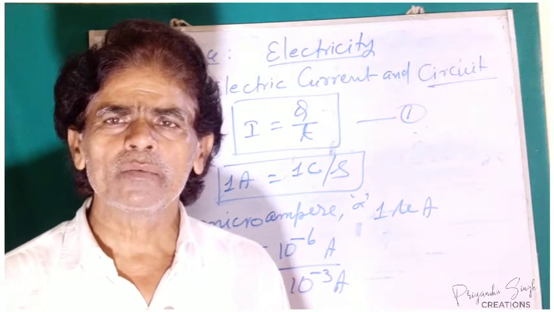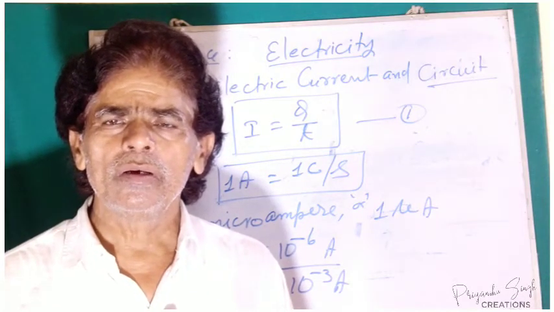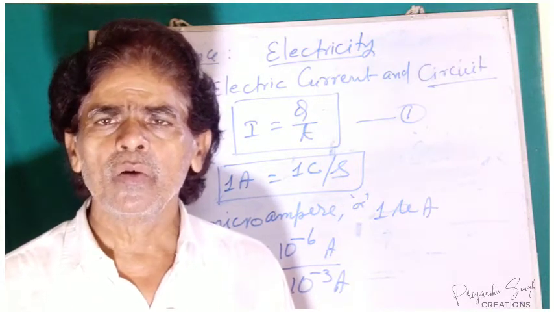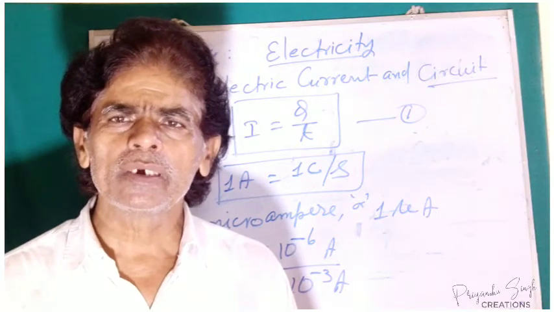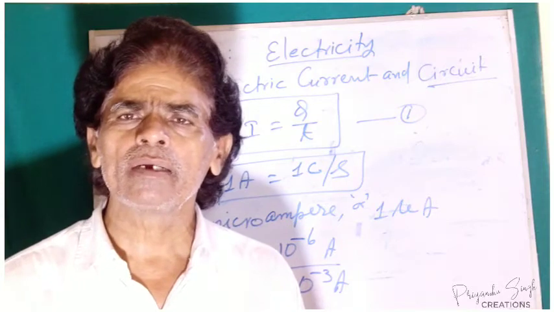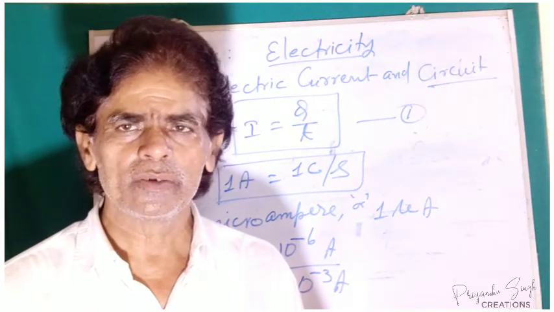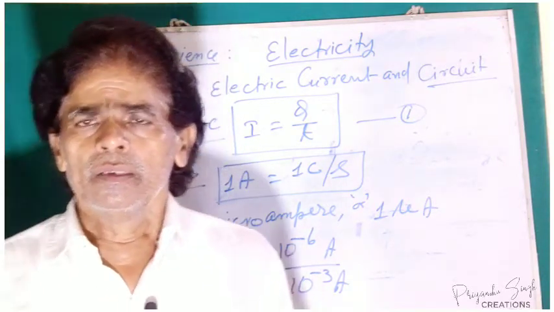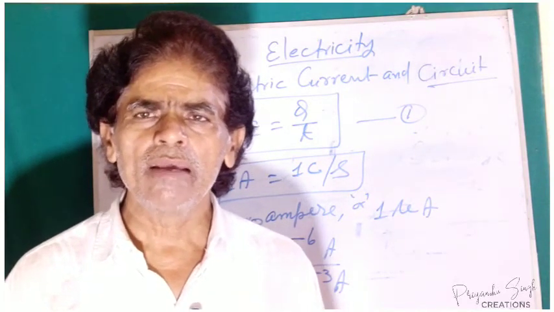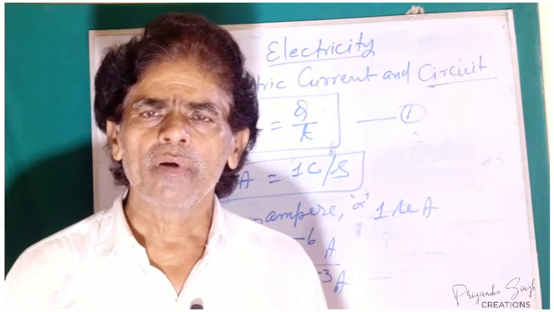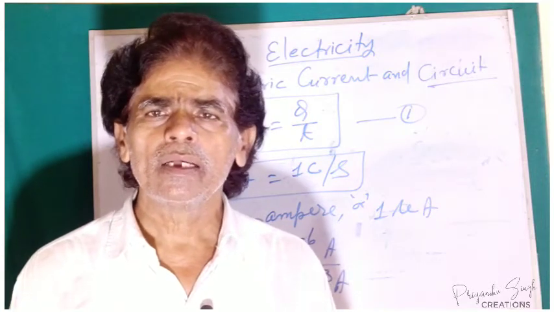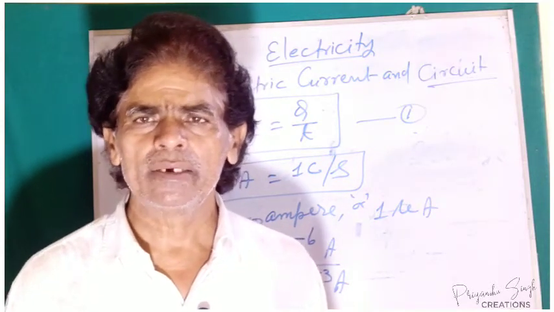If both the charged bodies attain the same electric potential, no charge will flow. So what is the driving force of the electric current? The driving force of electric current is the potential difference. The source of electric current in our practical life are either the electric supply or the electric cells or the battery.